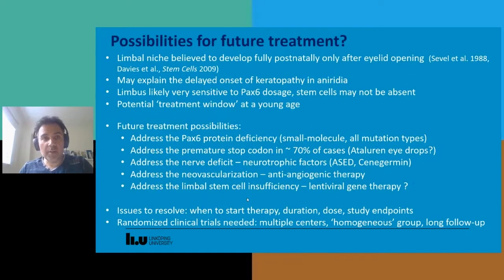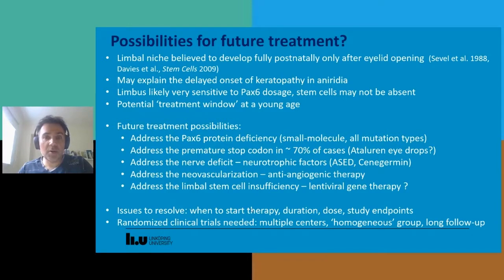So now thinking about treatment, what are the possibilities for future treatment of AAK? It's interesting that the limbal niche is believed to develop fully only postnatally. So only after birth, the limbal niche really completely develops after eyelid opening. And this may explain why the keratopathy in aniridia has a delayed onset. And the limbus is likely very sensitive to the dosage of PAX6 protein.